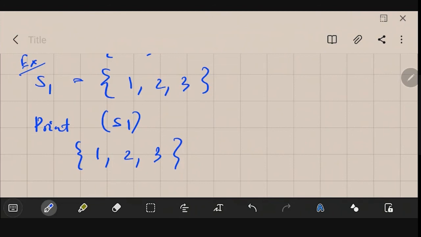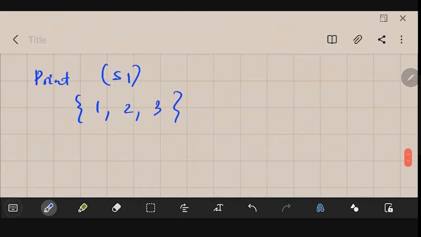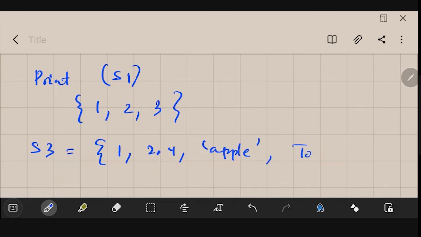Similarly, you could have, let's say, s3 is equal to, in curly brackets, 1 comma 2.4 comma apple, then tom, then comma 3. So this could be like this also.